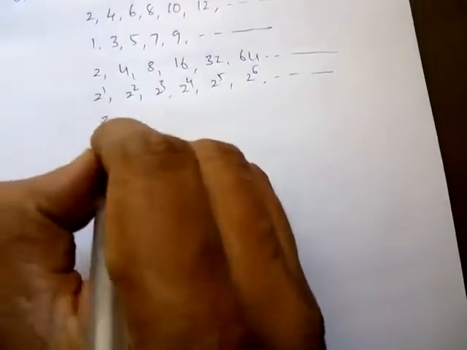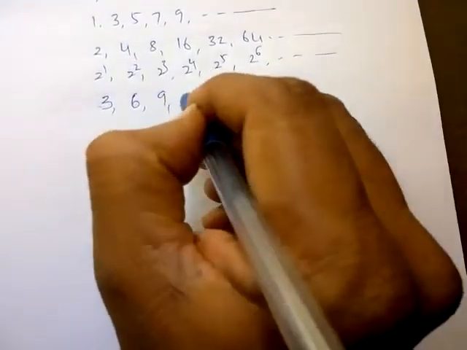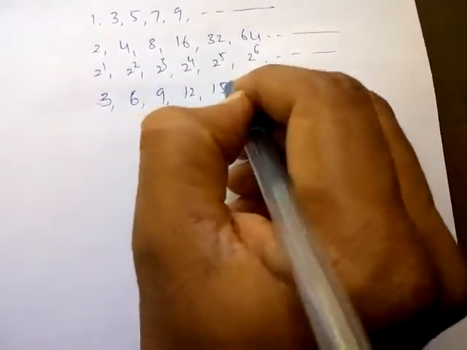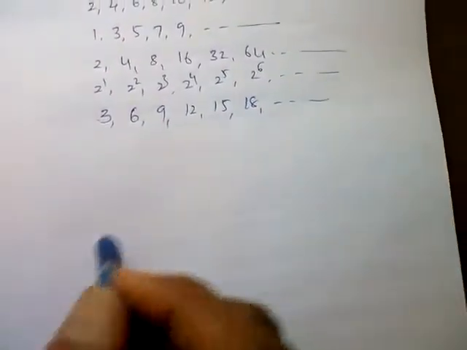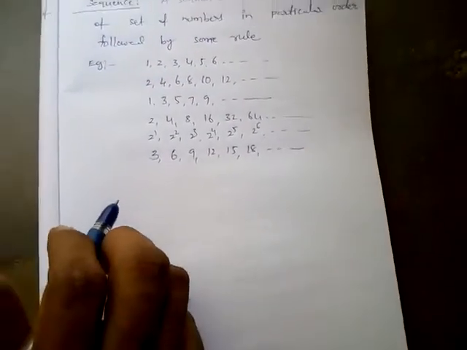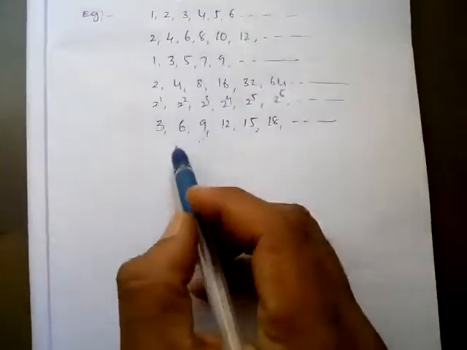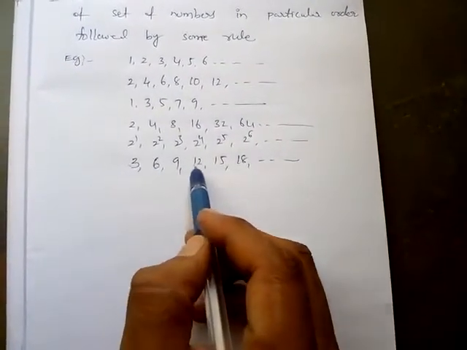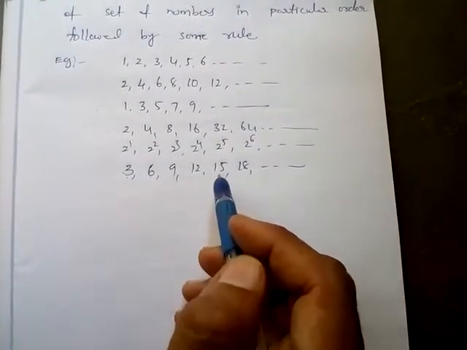And multiples of 3. 3, 6, 9, 12, 15, 18, like that. This is also sequence. So these are examples of sequence. So observe, in this series different type of numbers are there. Various numbers occurring in the sequence are called terms.